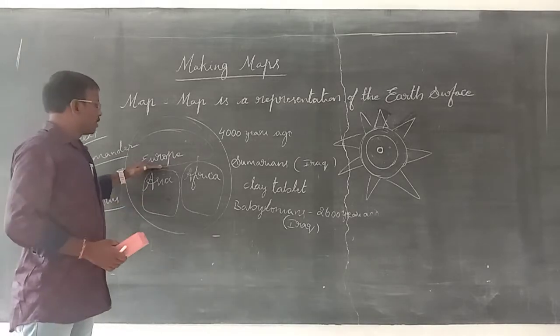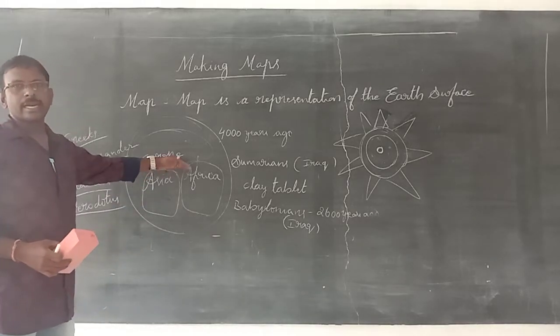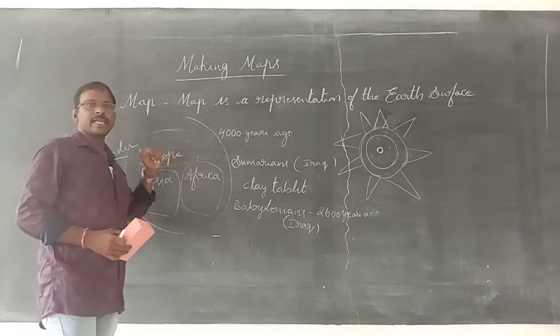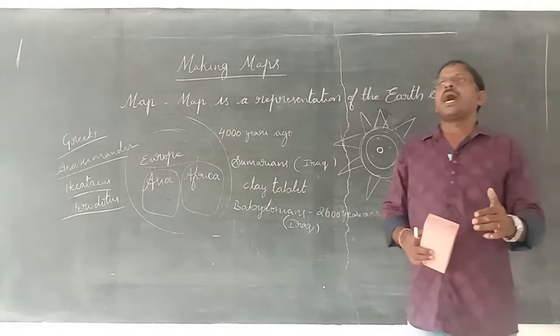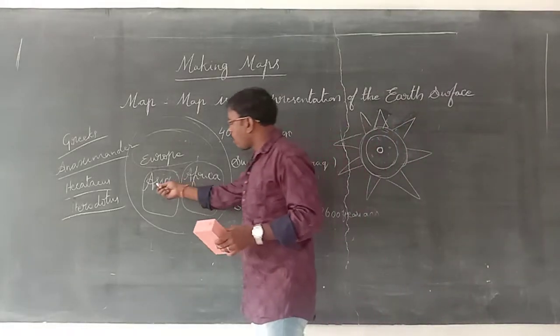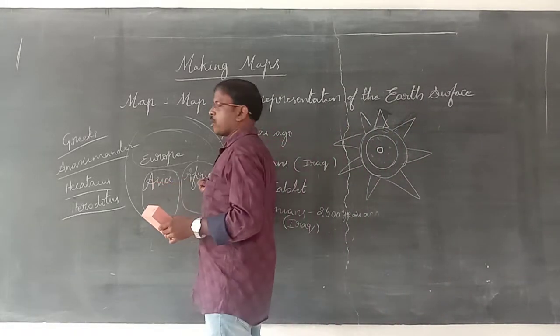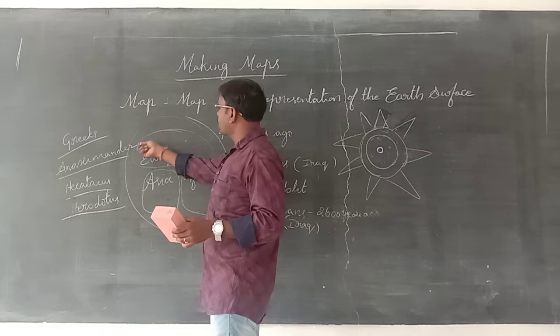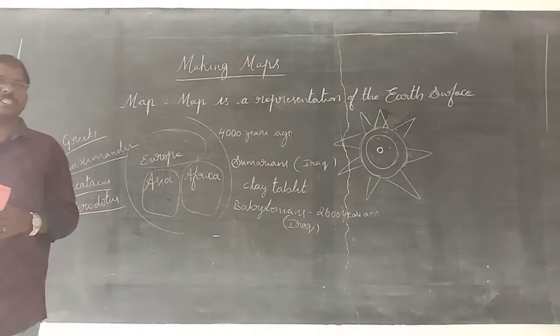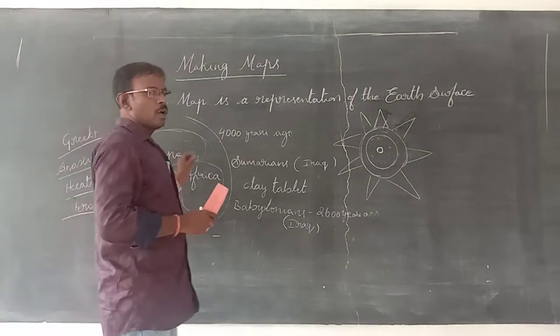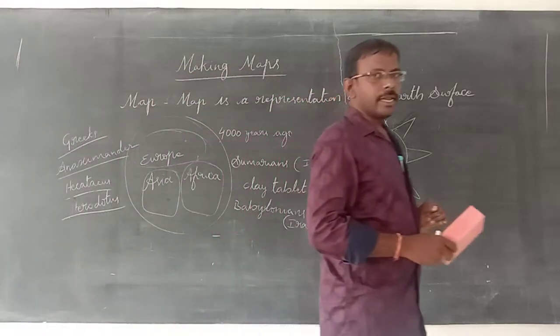In the middle, they observed a water part, which they called the Mediterranean Sea, the Middle Sea. They observed the north part of Asia, the north part of Africa, and most of Europe. Like that, the Greeks prepared a map with three continents.